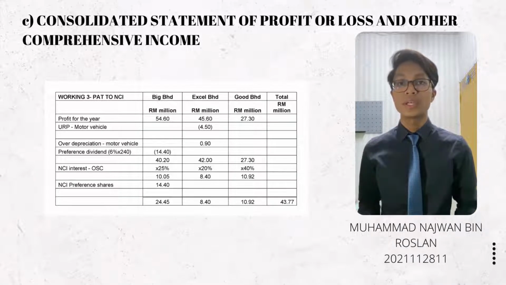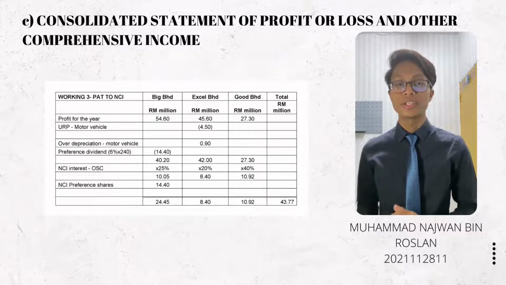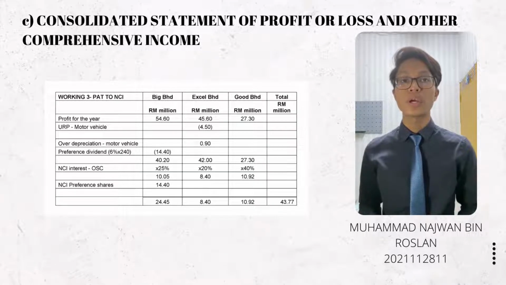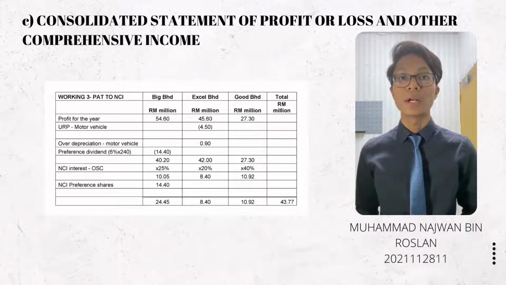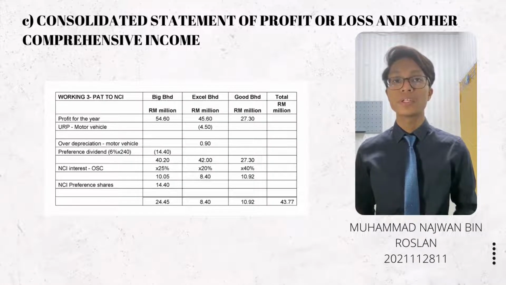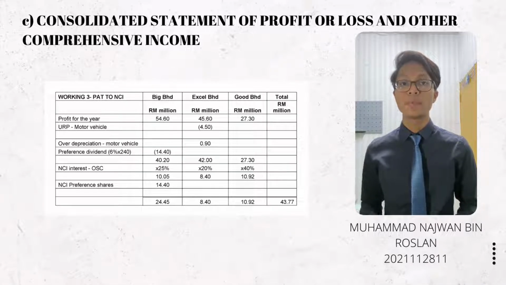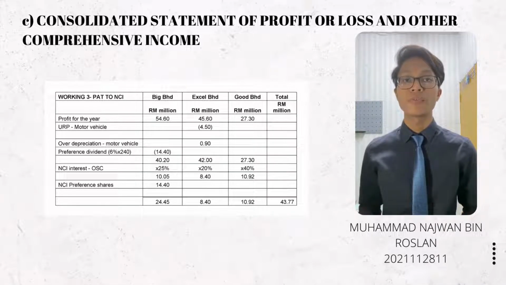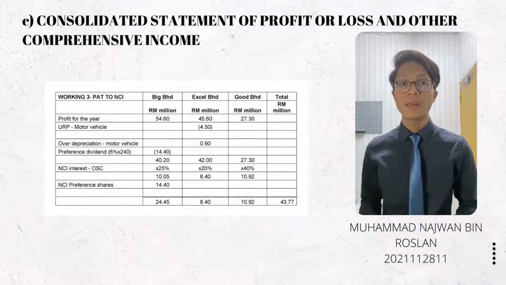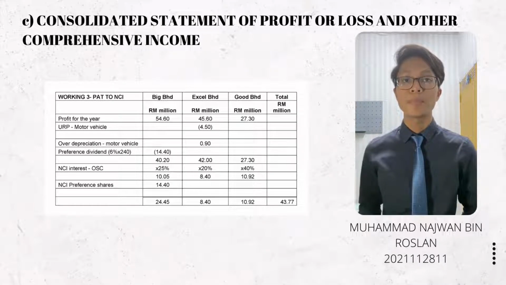Okay, this is the working for profit after tax attributable to non-controlling interest. First we will look at the column of Big Berhad. There is profit for the year amounting to 54.6 million, and then we will minus the preference dividend of 14.4 million, and then we will get 40.2 million.